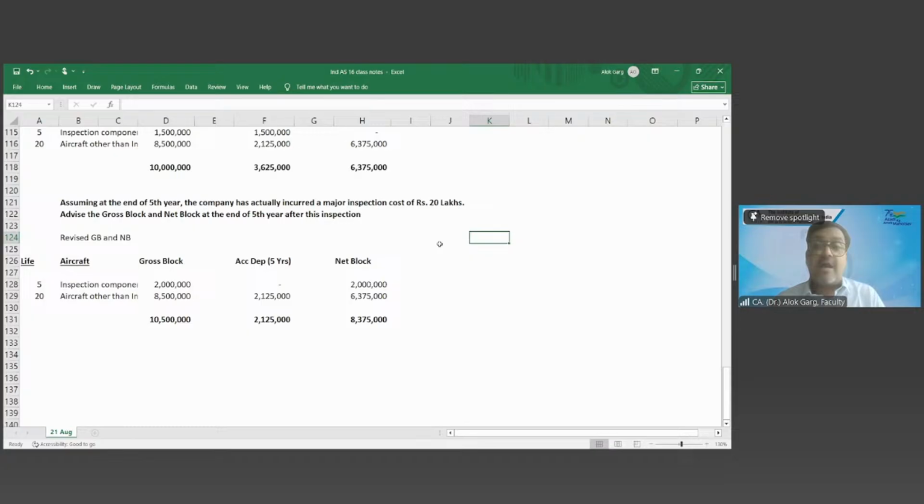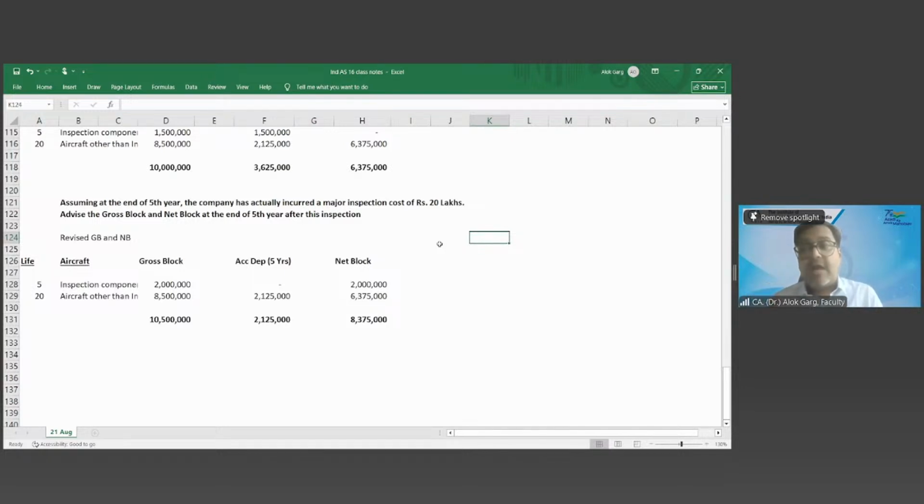It will go like that only, even after 5 years, let's say. So the life of the aircraft is 20 years. After 5 years, 10 years have completed. Again, you have to go through the inspection. Let's say it becomes 30 lakh. Then you have to capitalize 30 lakh and depreciate over a period of 5 years.